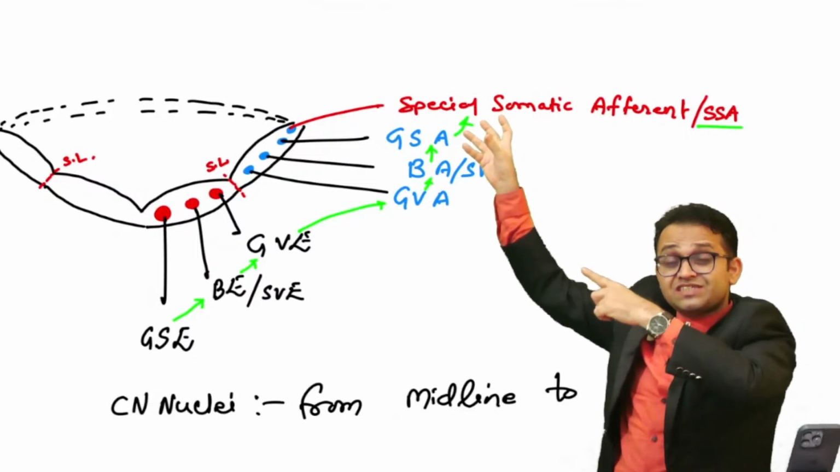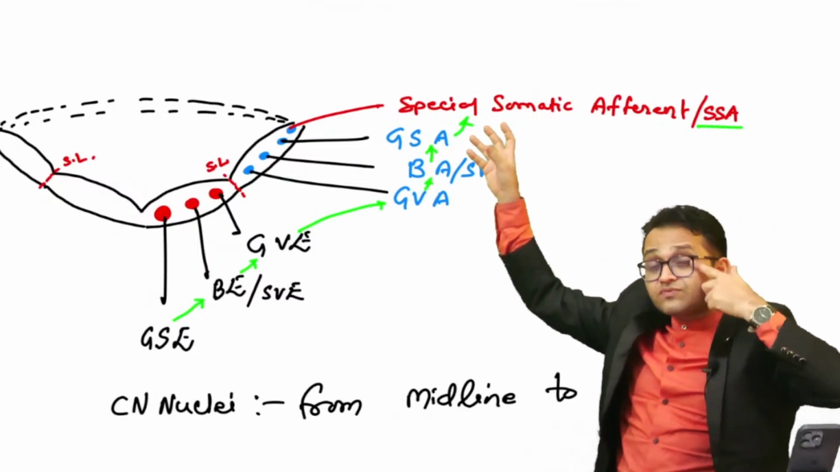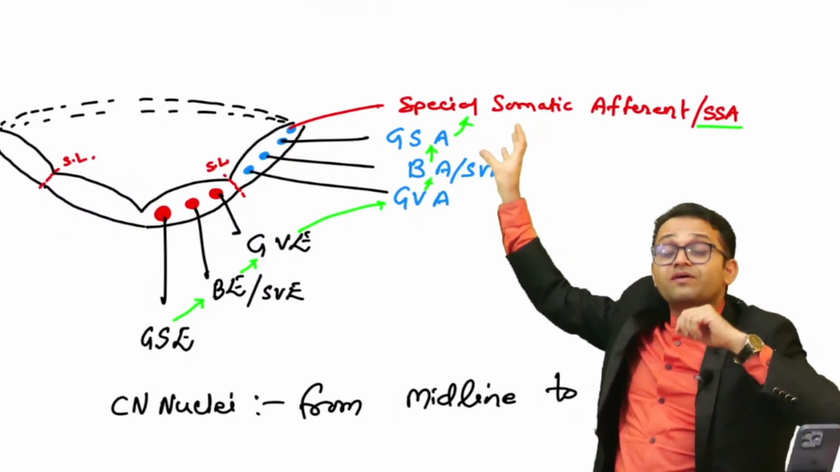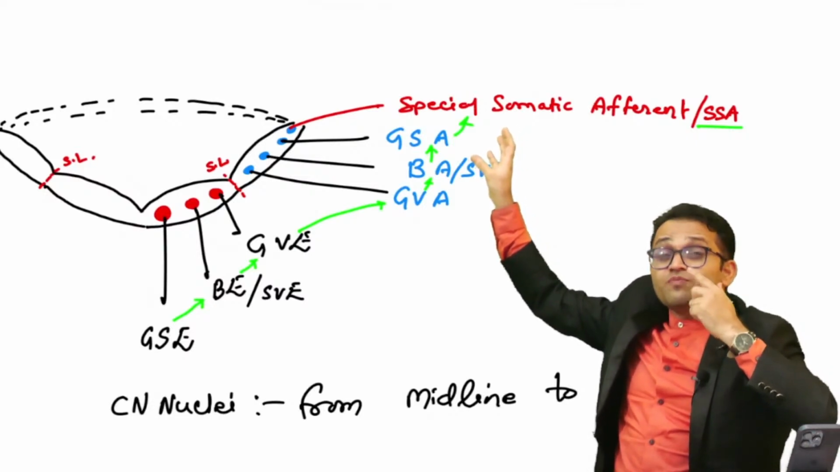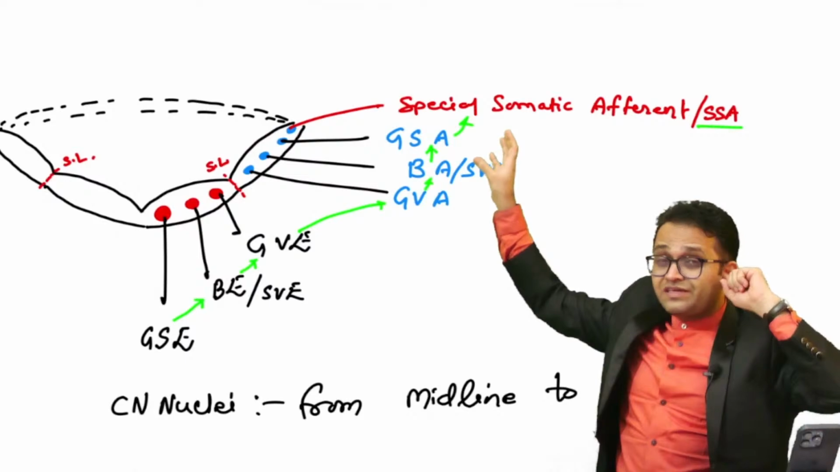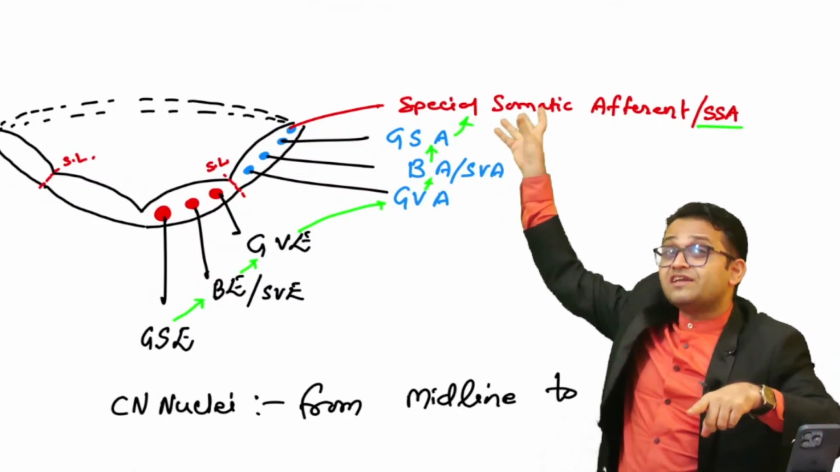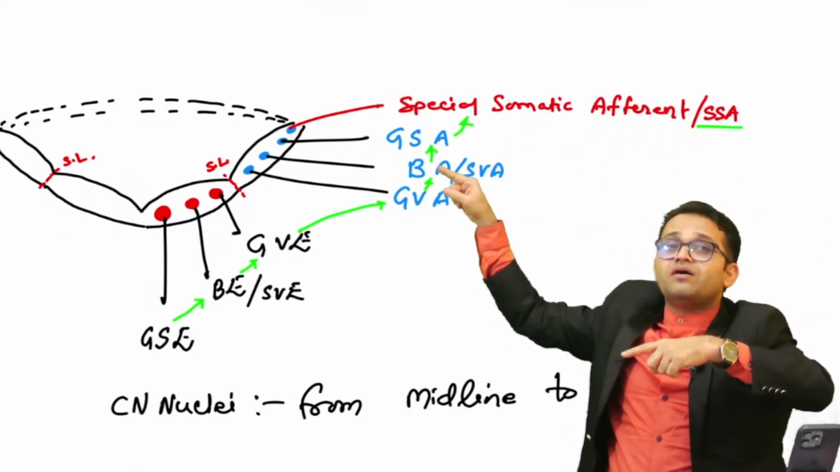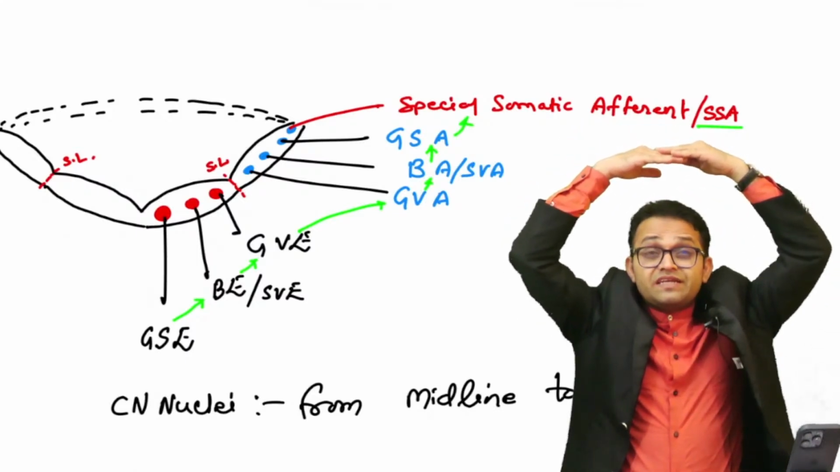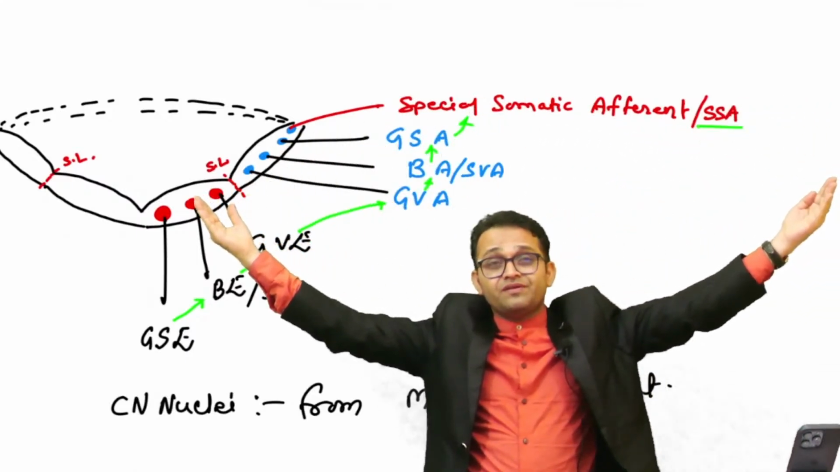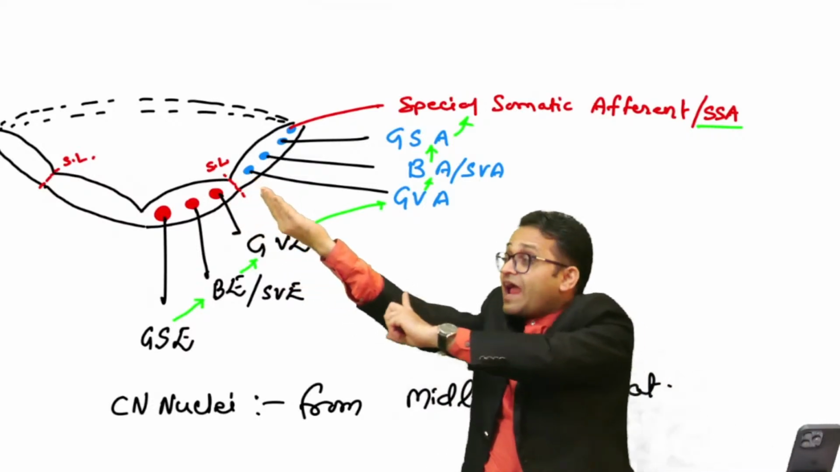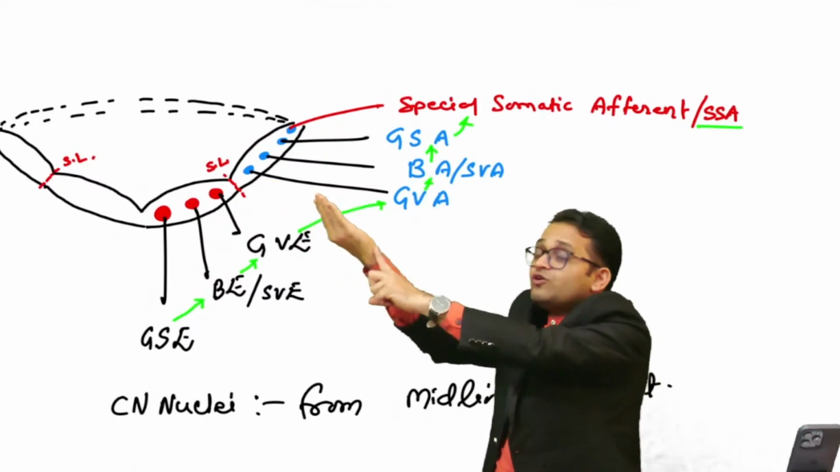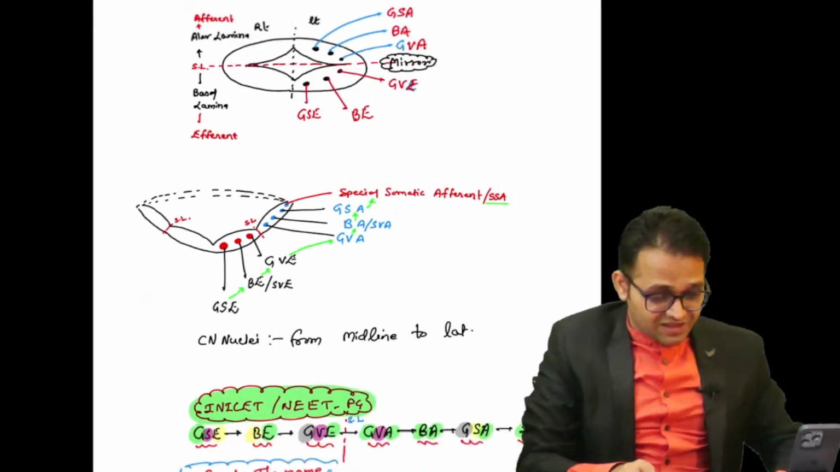It will carry the special sensations. What are the special sensations? Vision, smell, taste, and hearing. This is related to vision, smell, and the eighth cranial nerve for hearing. But we are talking about the nucleus, so the eighth cranial nerve nucleus develops here. So it is the latest. So gua, ba, gussa, and sasa. But this is getting open. At the midline is the motor nucleus, and at the lateral side the sensory nucleus. So what is the sequence? Gusse, be, gue, gua, ba, gussa, sasa. We saw all of this in yesterday's class.